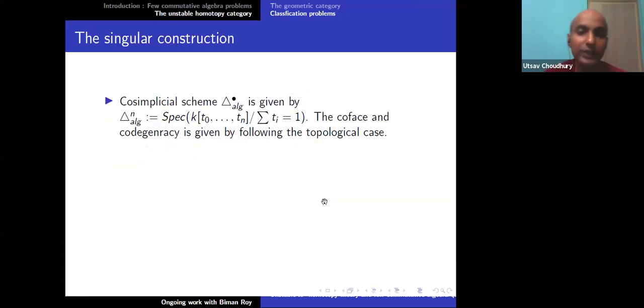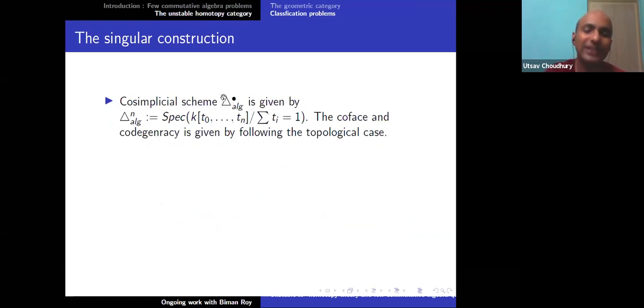Okay. So now the singular construction. Now we are coming to the kind of research that I am interested in. The question that we started with: classify these affine spaces, and what are the new obstructions that we are interested in, because the previous obstruction had already been exploited. So the newer obstruction is the following. I start with a co-simplicial scheme called Delta dot alg.